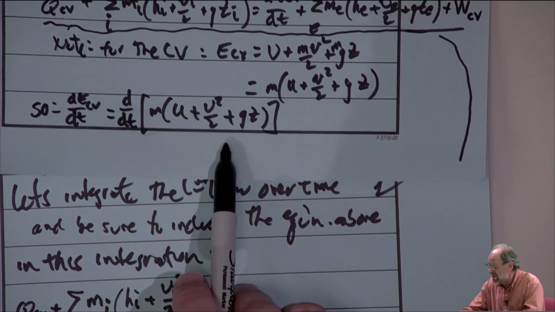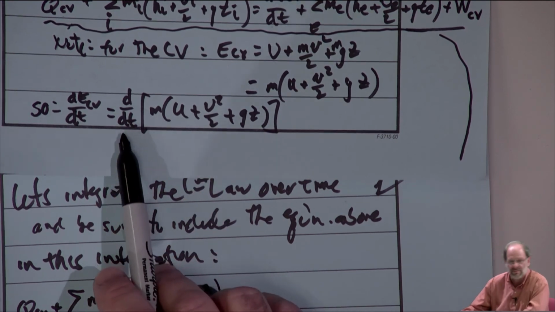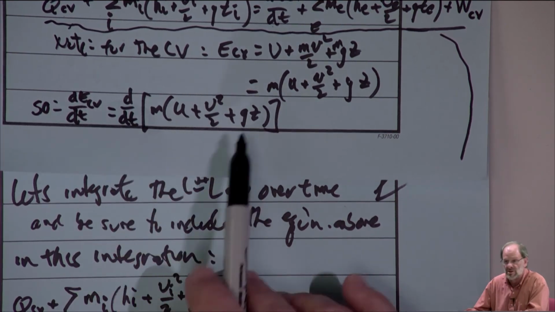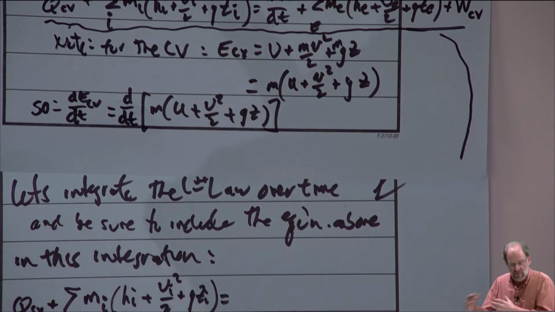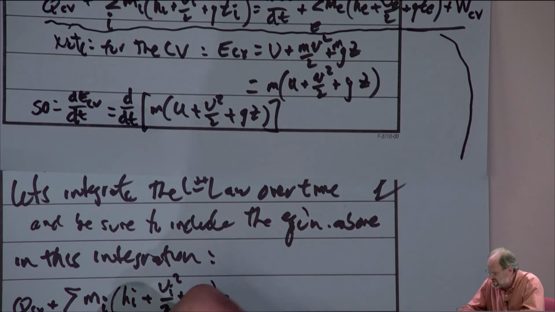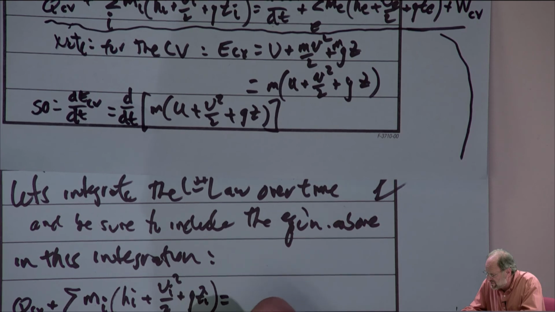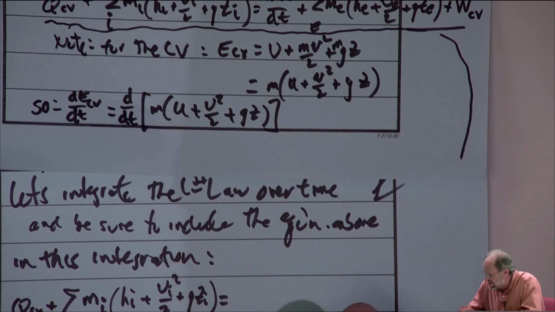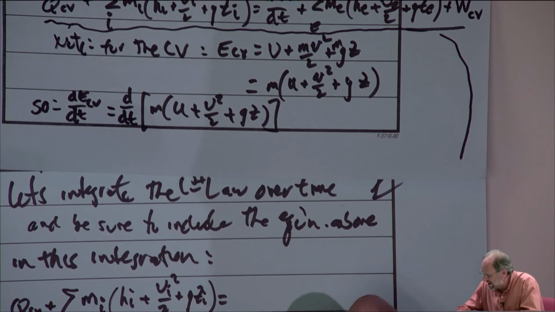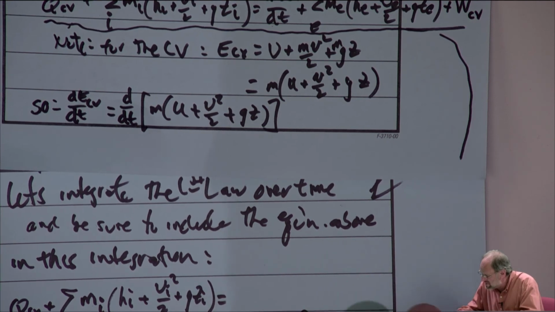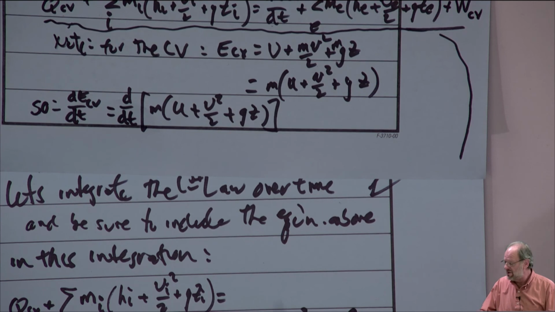So we're integrating that. Well, if we integrate that, again, this is a dt. The integral just becomes the mass times the internal energy plus the kinetic and potential energy, and we have to evaluate that between points 1 and 2. So what we get here then is m2 times u2 plus v2 squared over 2 plus g z2, and then minus m1 times u1 (oops, that's not supposed to be i, that's u1) plus v1 squared over 2 plus g z1. So that's the change in the internal energy of the control volume integrated over time.